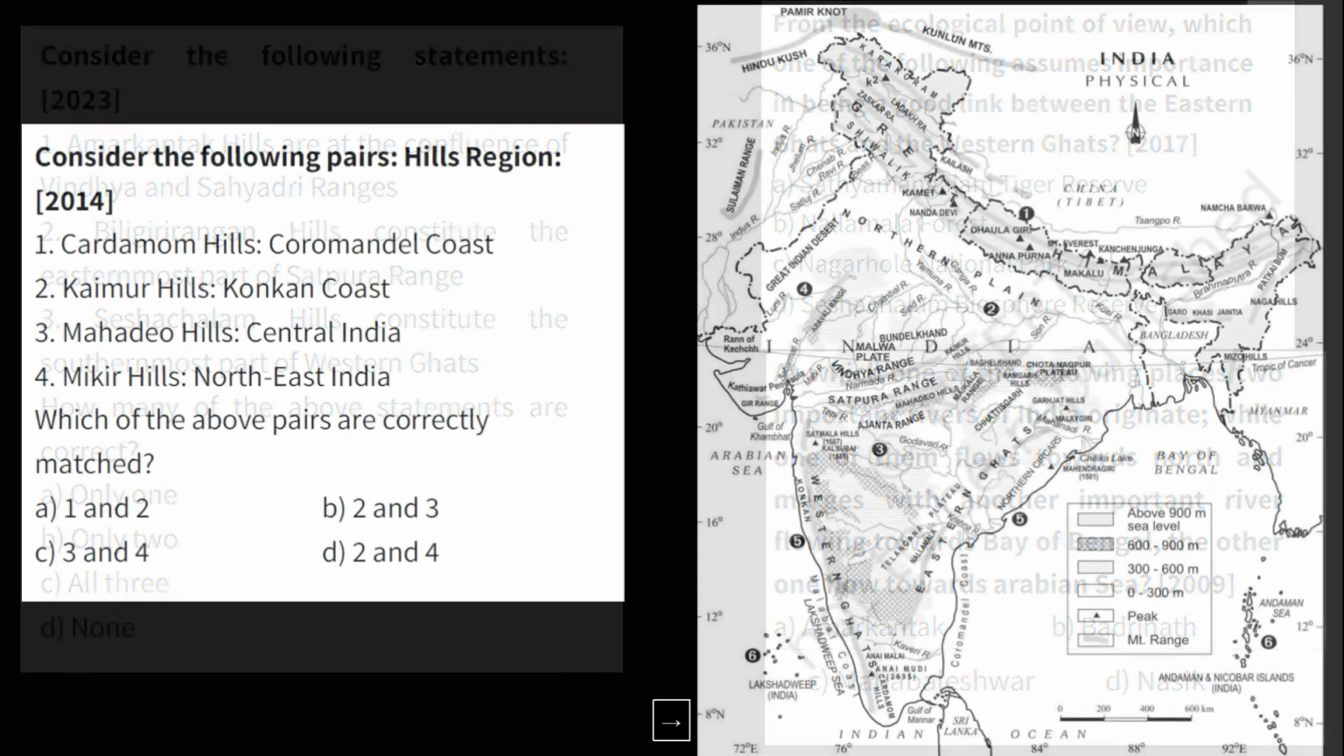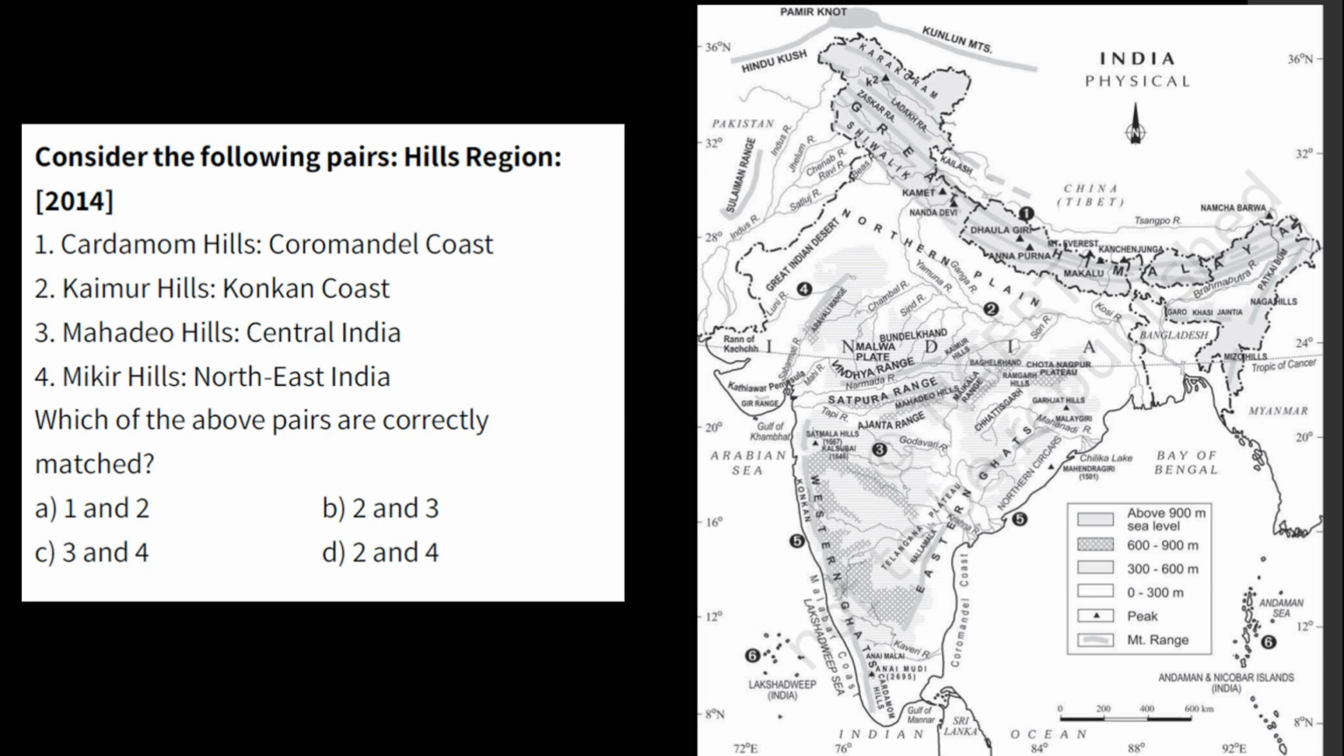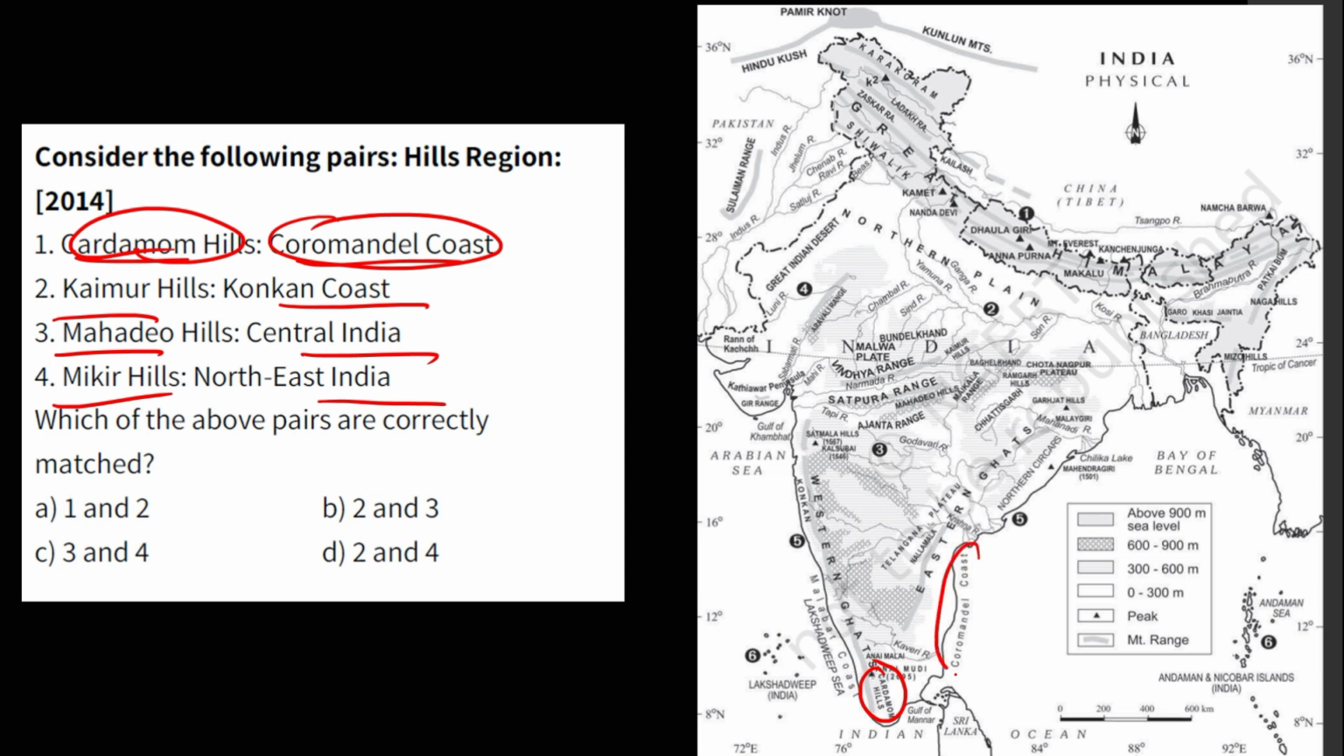So guys, let us move forward. Again, you see another question. Consider the following pairs. Again, I told you that they are giving mountains and they are giving the regions. You can see these 3 regions they have given, 4 regions they have given, and 4 mountains they have given. Again, you see exactly, you can see here Cardamom, Coromandel Coast. You see yourself how UPSC is framing questions.